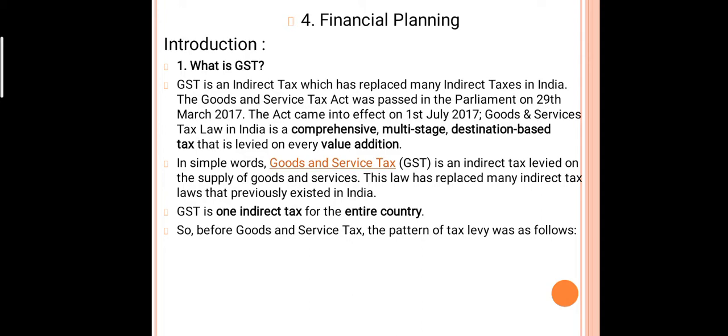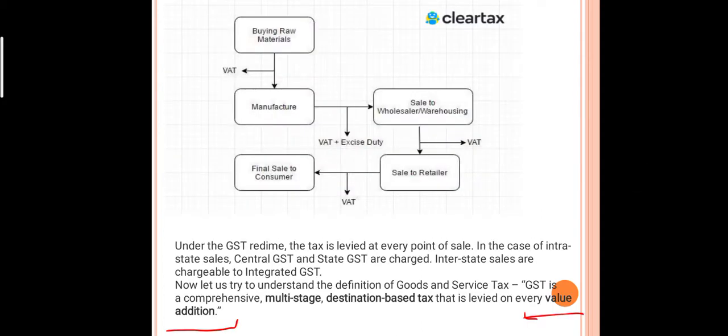So GST means what? It is Goods and Services Tax. It is an indirect tax. Why is it called that? It is one tax, one nation. It means GST is one indirect tax for the entire country.